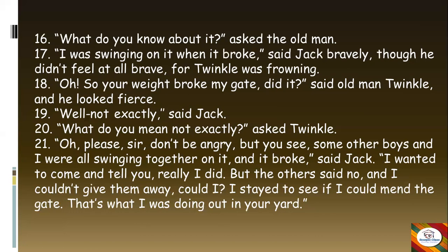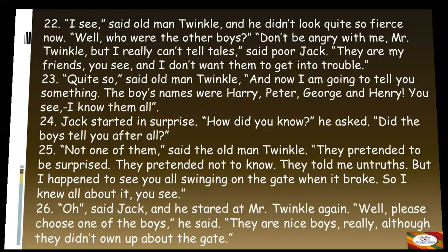So now Jack says everything in a truthful manner. He says that along with the other boys, he was swinging on the gate and it broke. He wanted to come and tell everything that happened, but the boys said no, and he couldn't give them away. Means he could not go against them because they are his friends. So he stayed to check whether he could mend the gate. This is all he said to the Old Man, that is Twinkle.